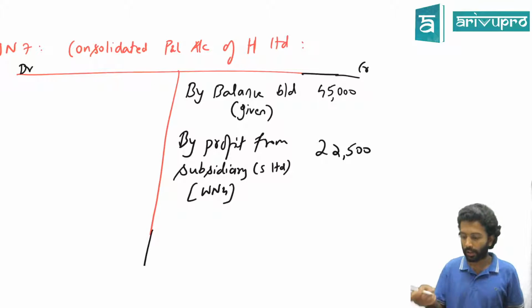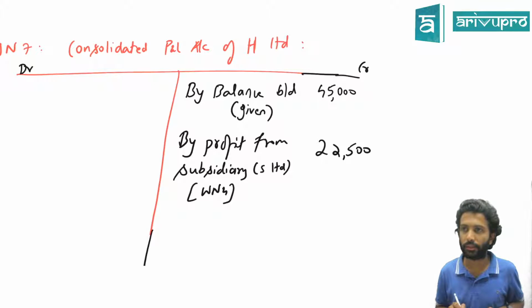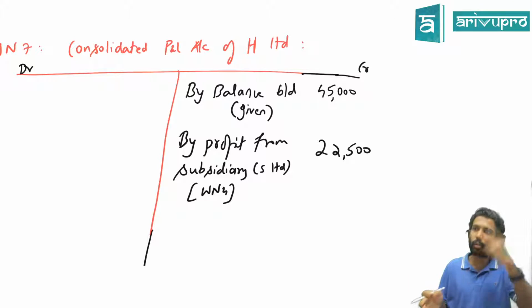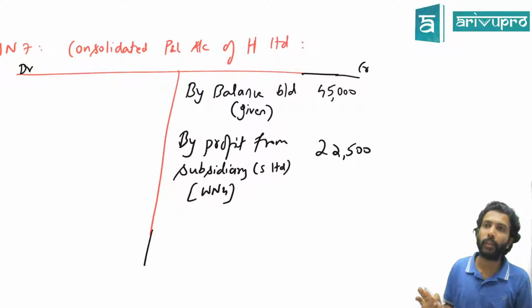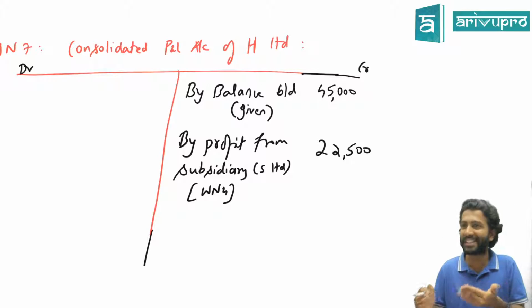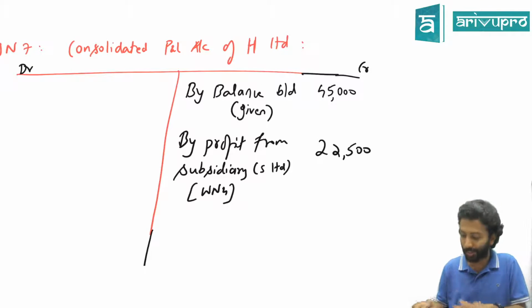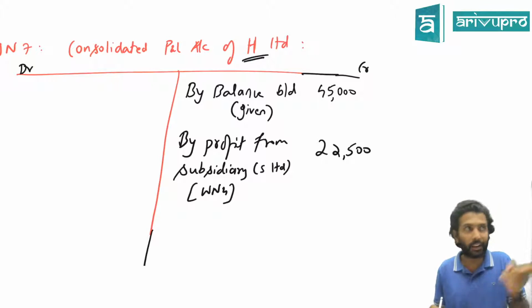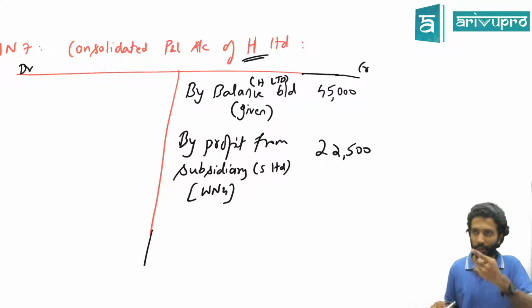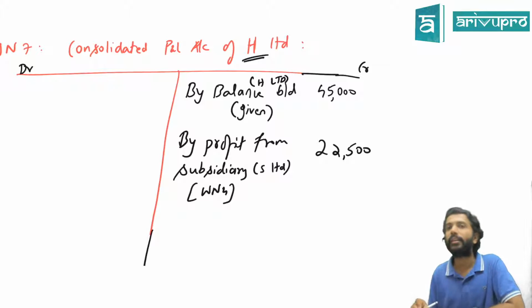22,500 is already there at 45,000? No. Check, where did you get 45,000? It is in whose books, H's or S's? H. So it is not included. This 22,500 is of S. I've written clearly here that 45,000 is for H Limited. You are consolidating and getting the total profit, so it is not included. What you are saying is that 45,000 is the profit for the current year of the subsidiary. Here, ironically, both the numbers are the same, hence the confusion. That is not the 45,000. For your understanding, you can underline the heading and in bracket write H Limited's. This is not S Limited's profit for the current year. Probably that's what you thought. That is not that.